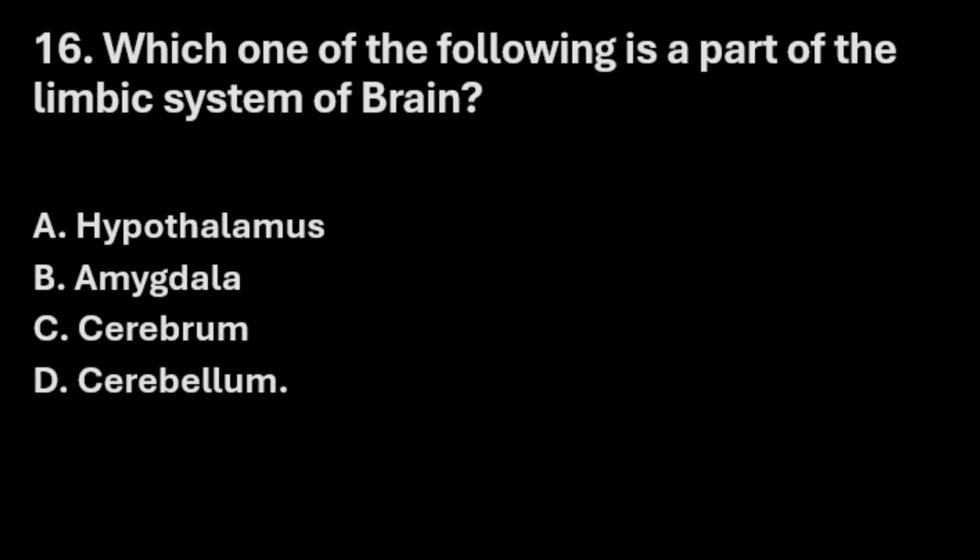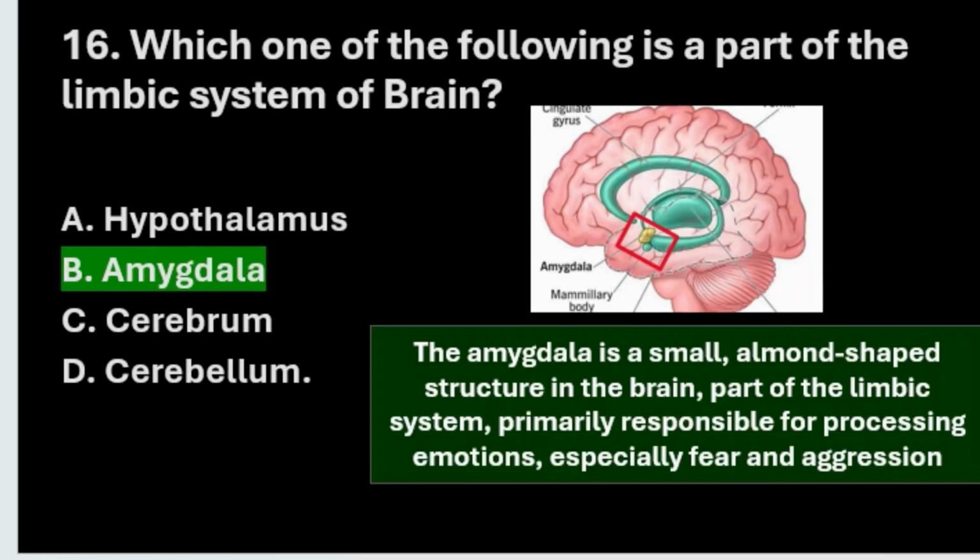Next question. Which one of the following is a part of the limbic system of brain? Option A hypothalamus, option B amygdala, option C cerebrum, option D cerebellum. The right answer here is option B amygdala. The amygdala is a small almond-shaped structure in the brain, part of the limbic system, primarily responsible for processing emotions, especially fear and aggression. You can see the portion here. This is the small almond-shaped portion, which is called amygdala in brain.